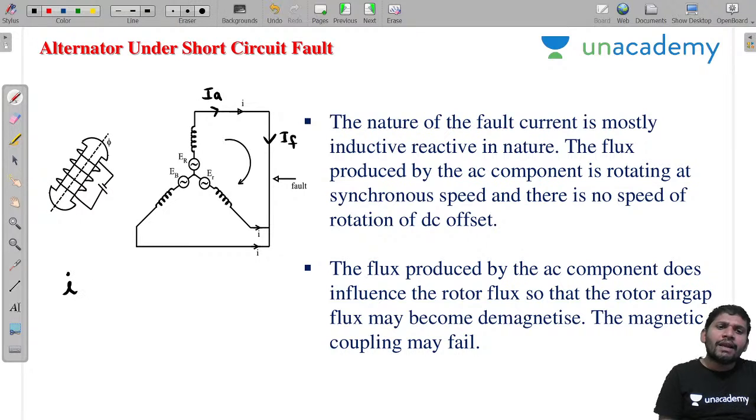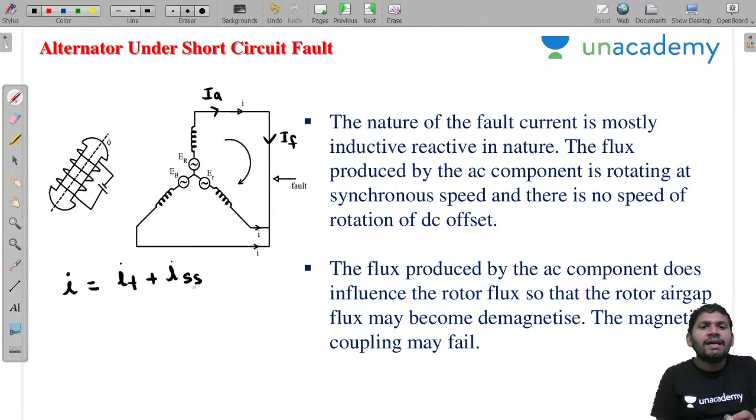Then the total current has two components. One is the transient current, another one is the steady state current. Now it consists of two components: transient current and steady state. The steady state component is the AC component, sir. In the previous session I already gave this, so there is no need for all the derivations again.